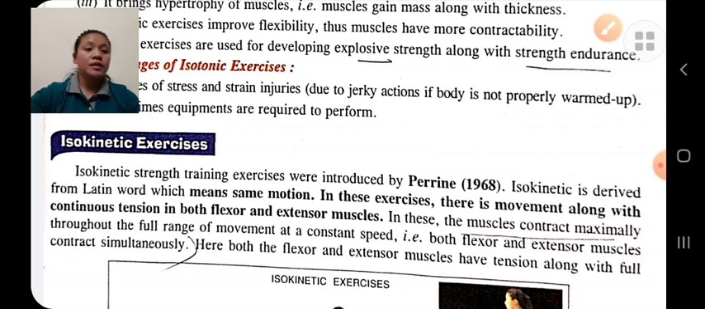That is, there is continuous tension in both flexor and extension muscles simultaneously. Okay, in isokinetic exercise, there is the same tension, there is movement, continuous tension in both flexor and extension muscles. For example, cycling, swimming, etc.